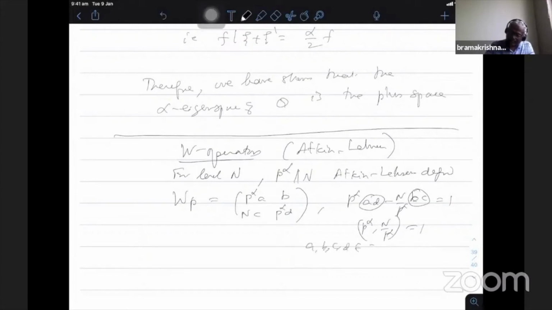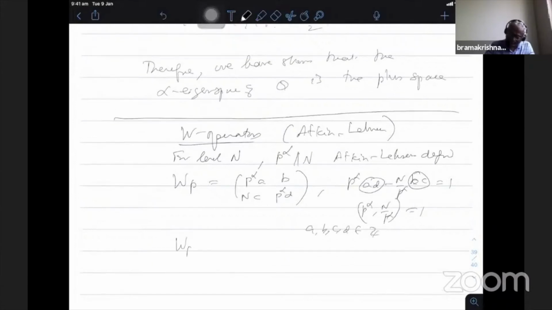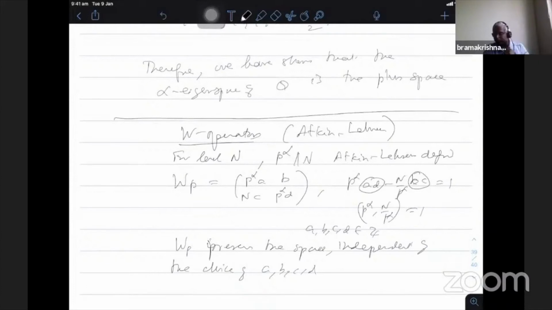And then the property is that Wp preserves the space, independent of the choice of a, b, c, d. It doesn't depend on that in the case of trivial character; otherwise I have to restrict something so that this property will be true.